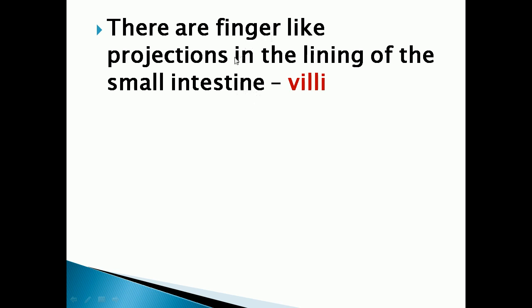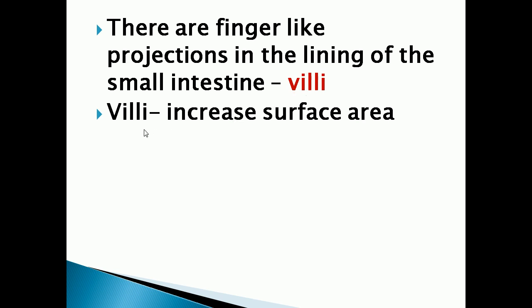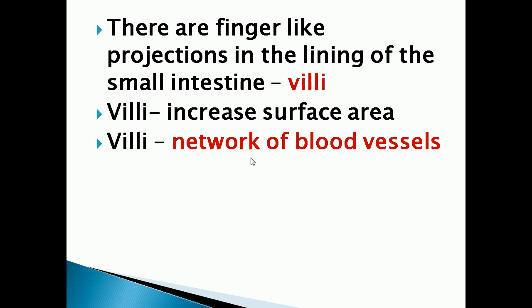That finger-like projection is called villi. What is the function of villi? It will increase the surface area, making absorption more efficient. And villi have a network of blood vessels.